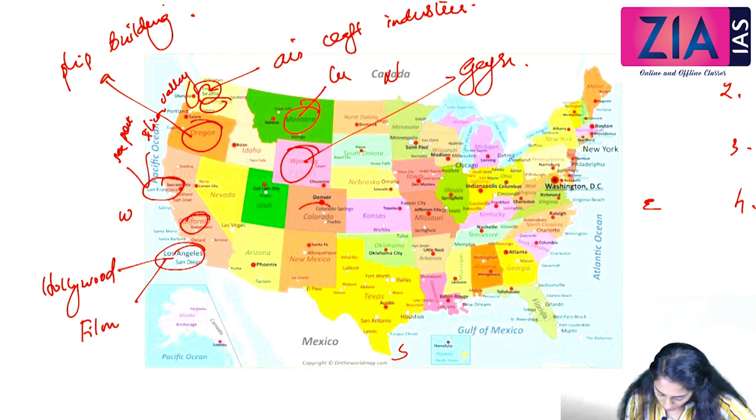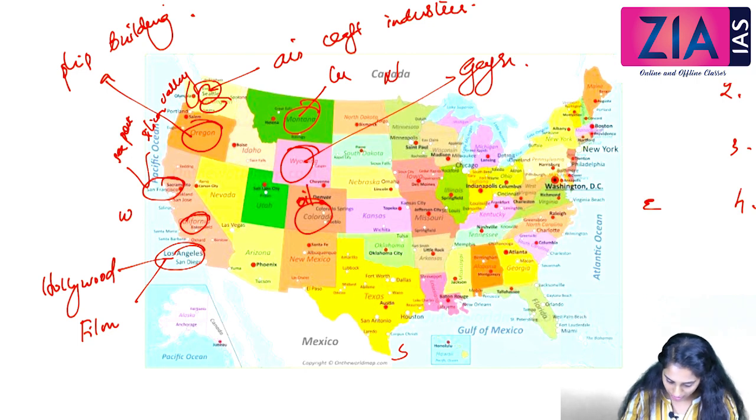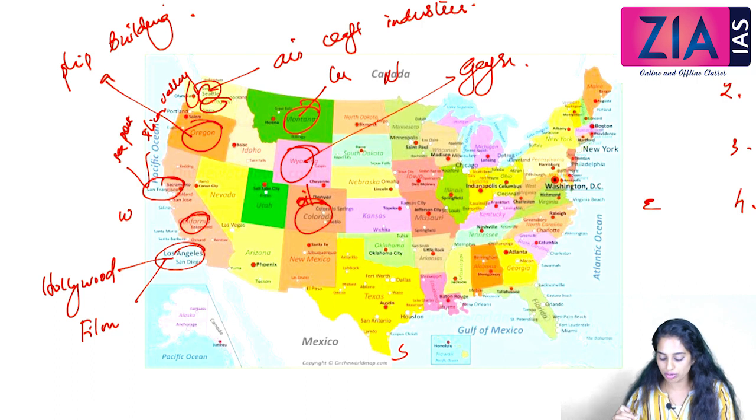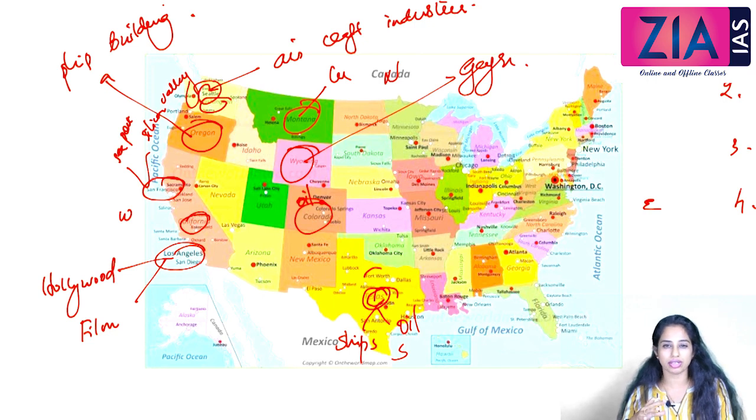Then we have Colorado. Colorado is also towards the south of Wyoming, and Colorado is famous for oil refining industries. Okay, and towards the southern part of US, that is almost near to the border of Mexico, we have a state called Texas. Texas is very famous for ships and reserves of oil. So Texas is concentrated with a lot of ship making, and it is also towards the coastal area, so it's easy for them, and also a lot of oil and natural gas resources are concentrated in Texas.